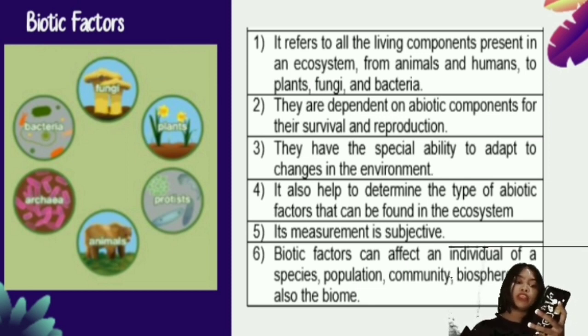So number 1, it refers to all the living components present in the ecosystem, from animals and humans to plants, fungi, and bacteria. So number 1, biotic factors are all living components, meaning a biotic factor is a kind of factor that has a lifespan or has lives.